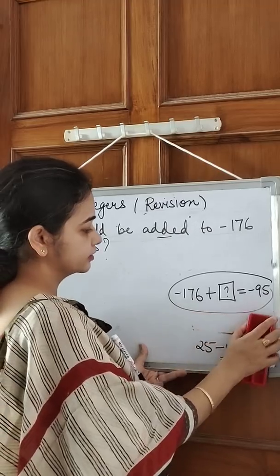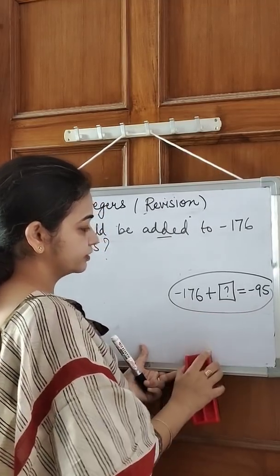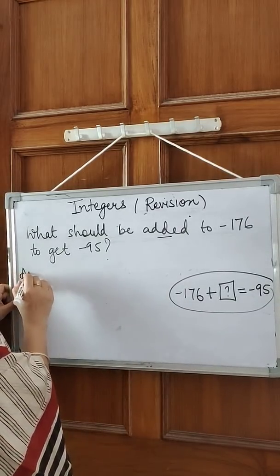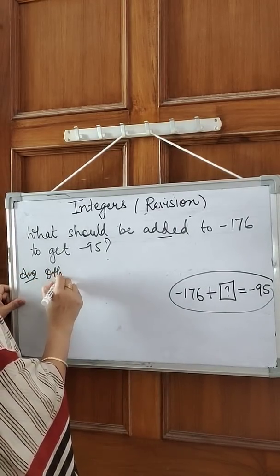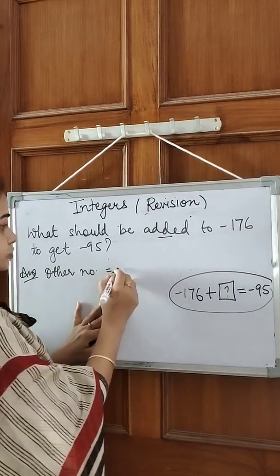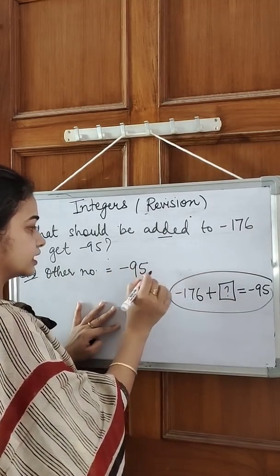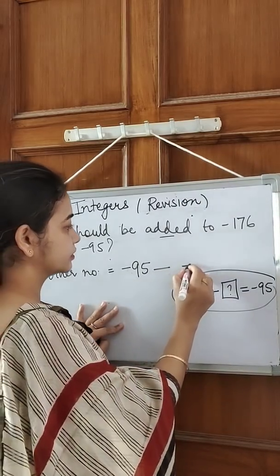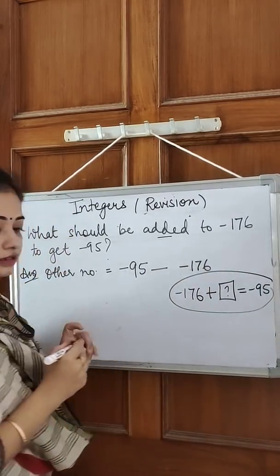To get this other number, or to get what we have to add, what will we do? The other number should come from the answer. So this is the answer. From the answer, subtract. Subtract what? Subtract a negative number.